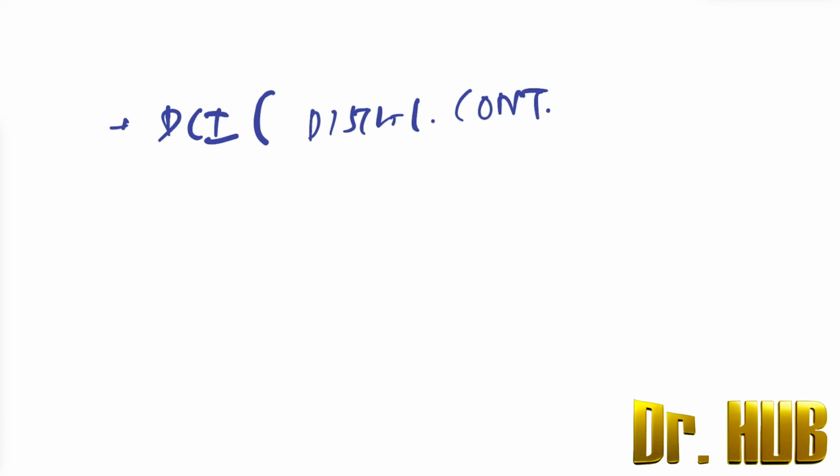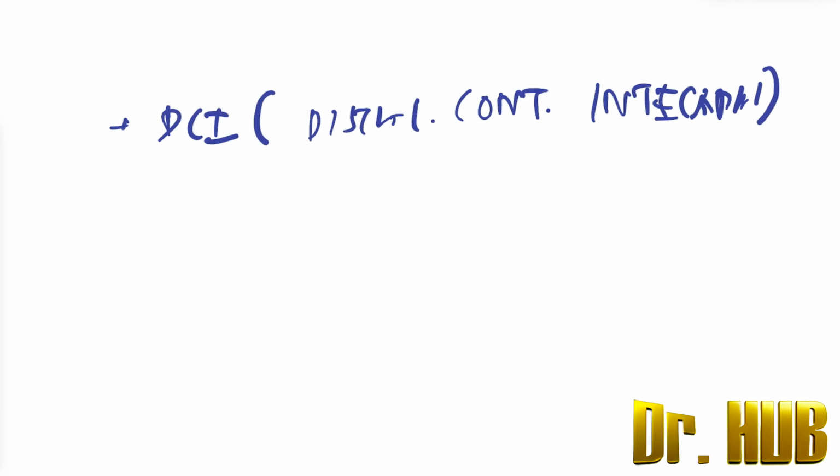Now some important points. The DCI. What is DCI? The DCI is the distal contractile integral.